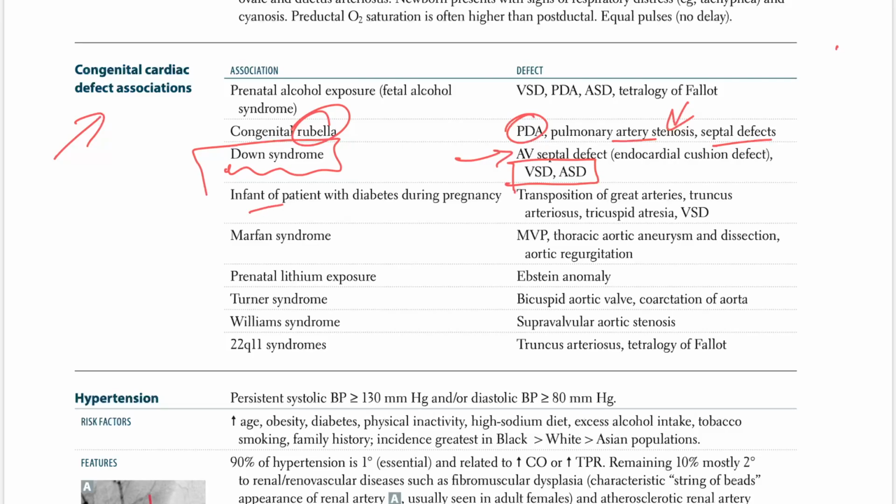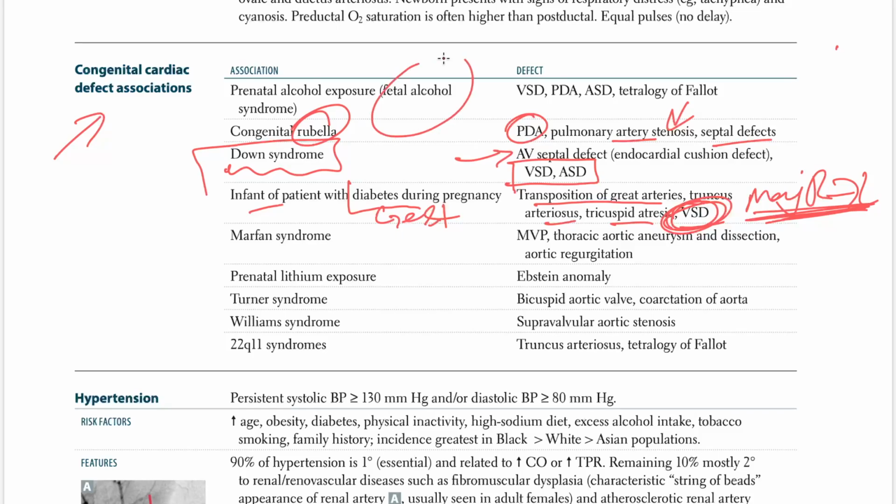Infant of patient with diabetes during pregnancy, so gestational diabetes: transposition of great vessels, truncus arteriosus, tricuspid atresia, VSD. So if you look at them, except VSD, you have majorly right to left shunts, and then VSD on top. And if you look at the fetal alcohol here, it was majorly left to right, and just TOF was extra.